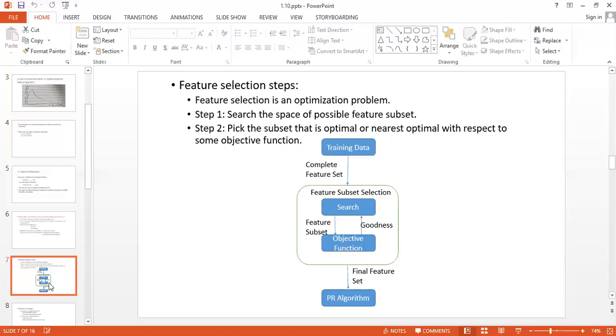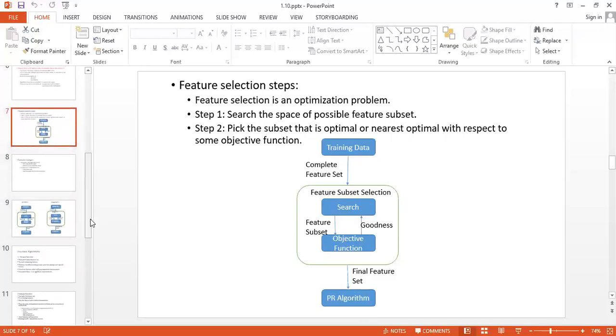For that we have to use training data, that is the complete feature set whatever we are having, and we have to create the final feature set from it. By using this, we can select the features among a large number of features.